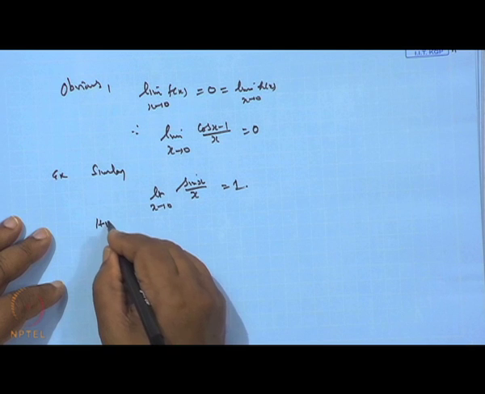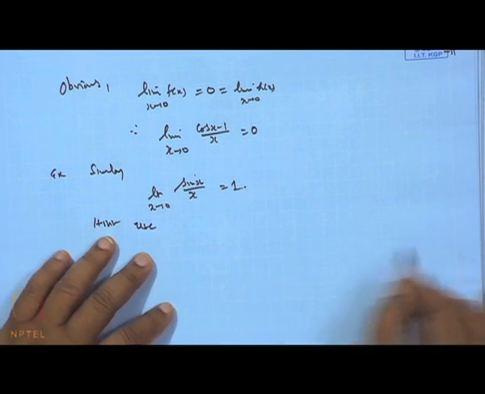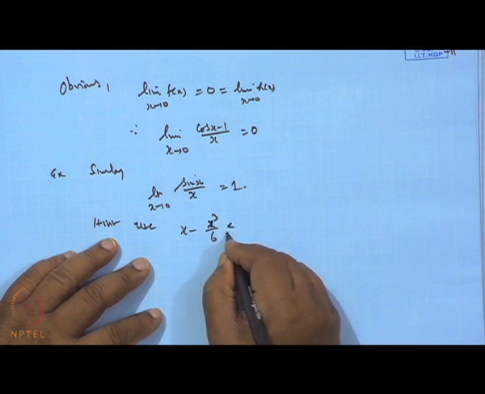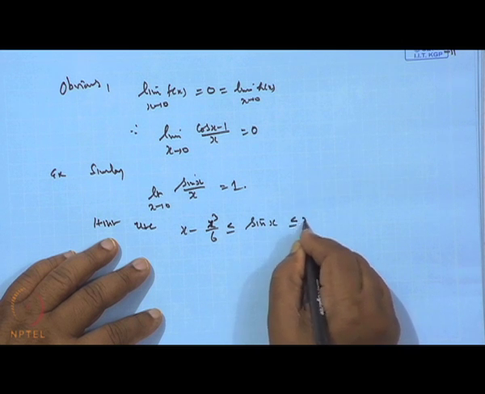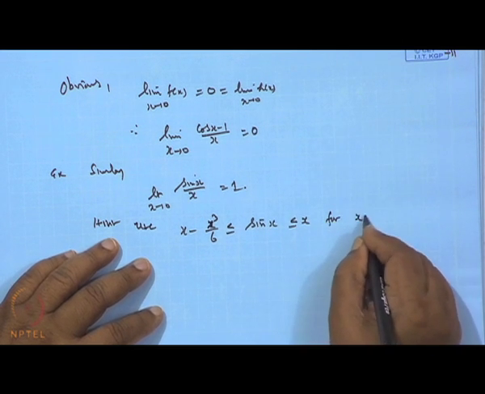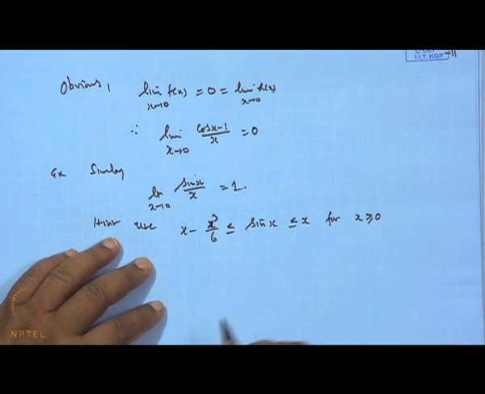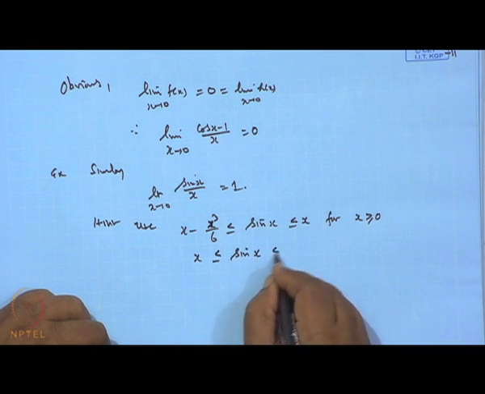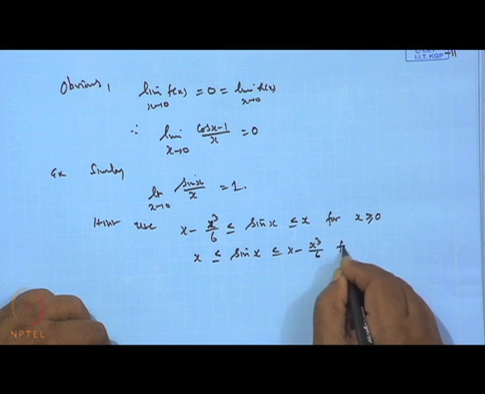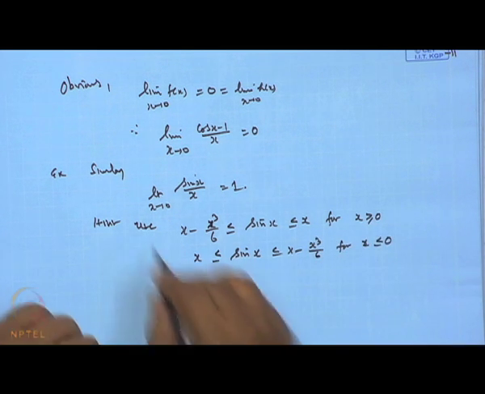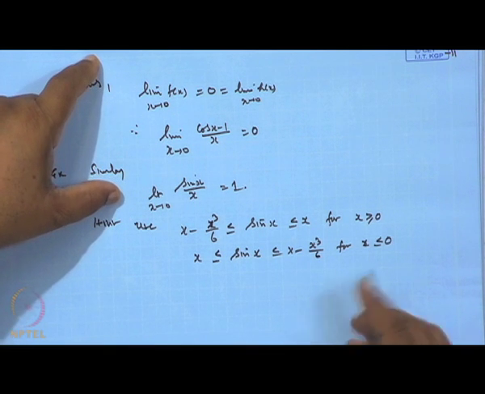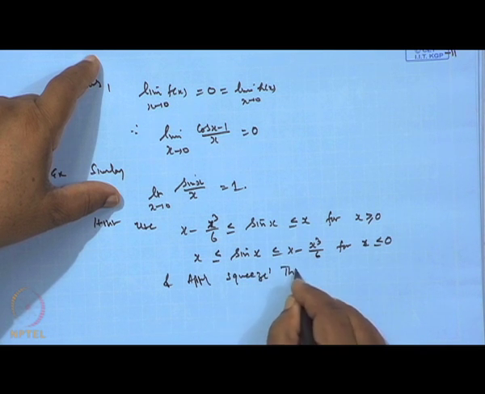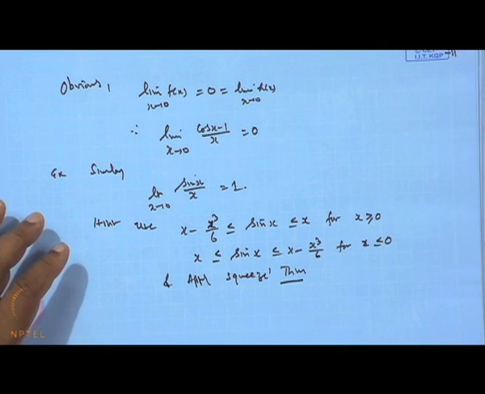The hint is to use this inequality: x minus x cube by 6 is less than or equal to sin x, which is less than or equal to x for x greater than or equal to 0, and x is less than or equal to sin x, which is less than or equal to x minus x cube by 6 for x less than or equal to 0. So, apply the squeeze theorem, and you will get this result quickly.